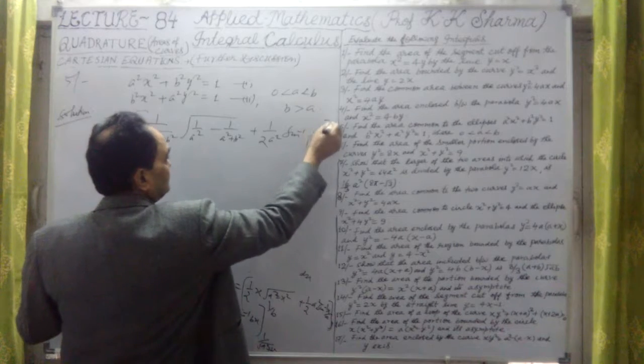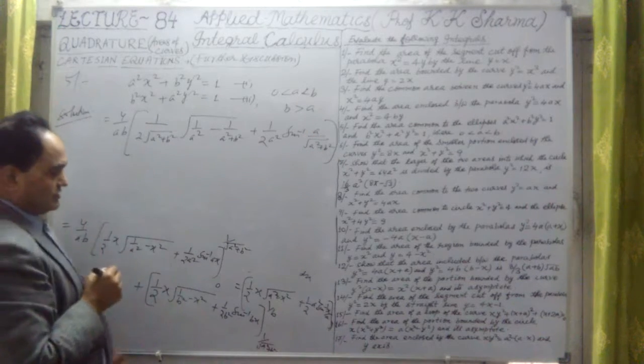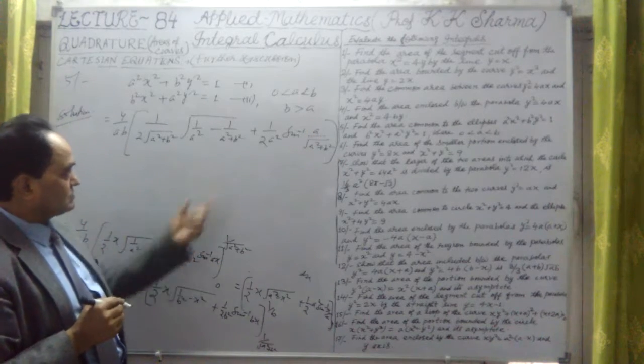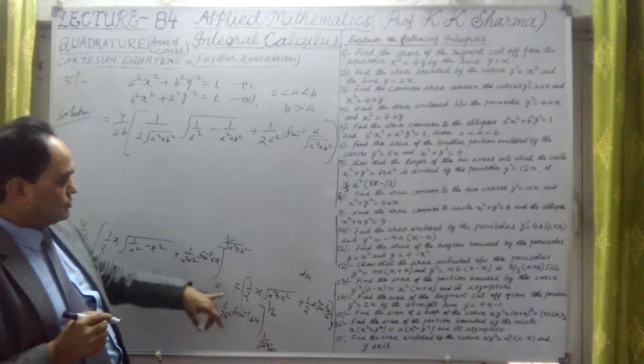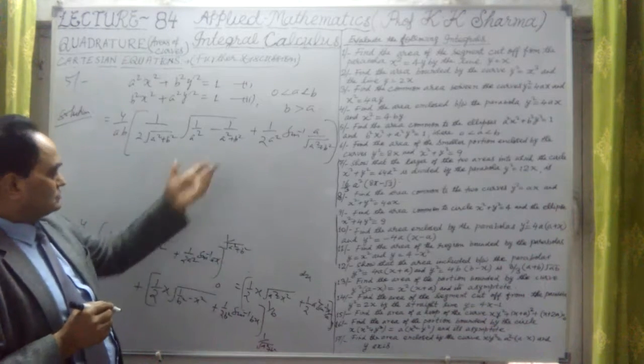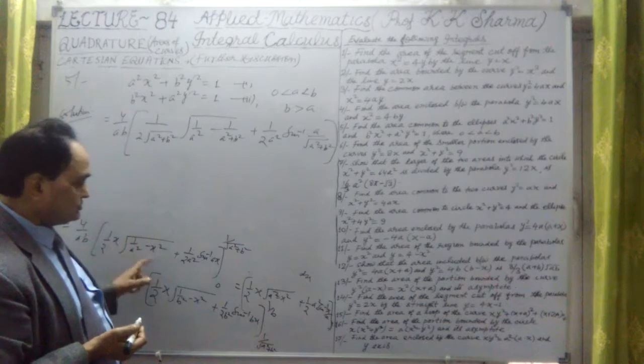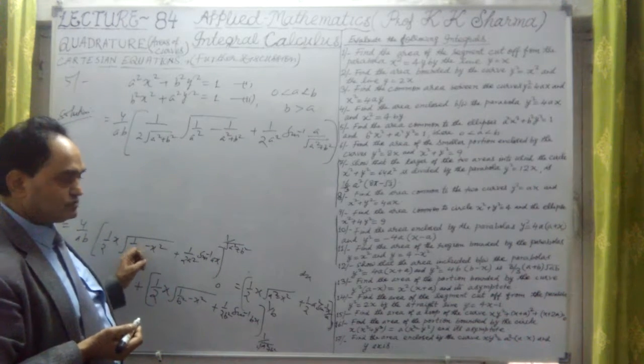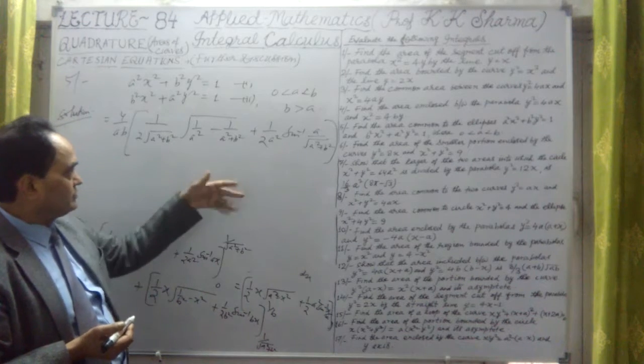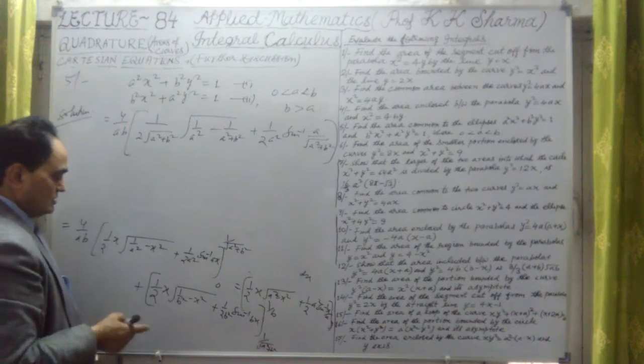This is the second value. So at the upper limit only, these two values are there. At lower limit 0, both terms are zeros because sin inverse 0 is 0, and this is x into something. So x is 0, if I substitute, the whole value will be 0. So lower limit will make it 0. And the second